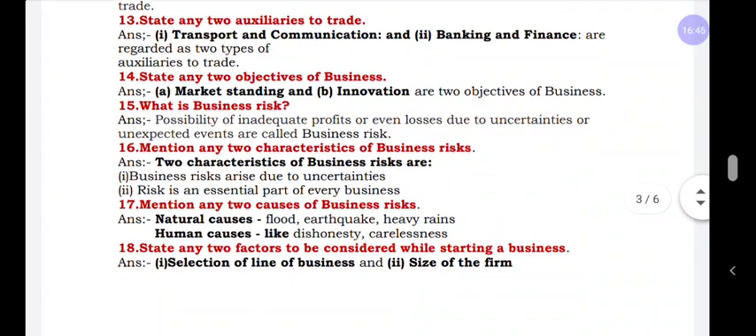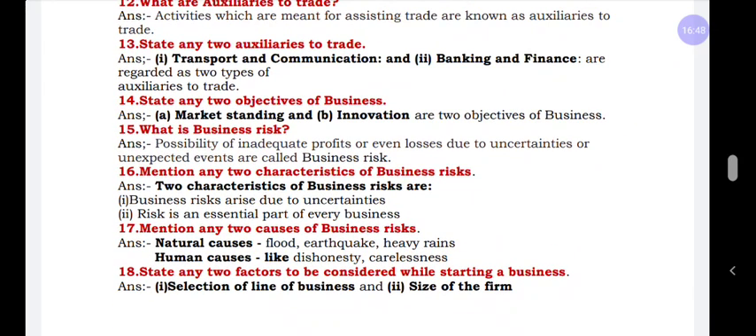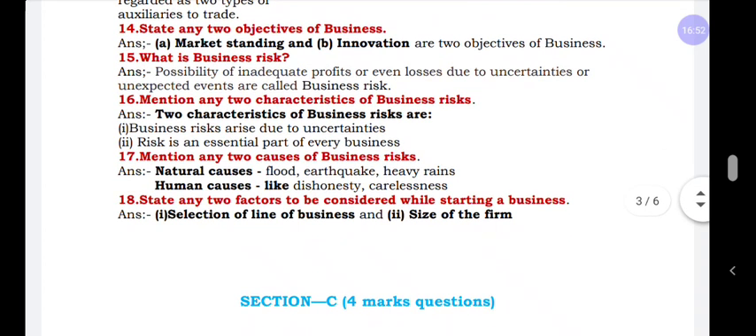And next question, state any 2 auxiliaries to trade. I already explained that. Next, state any 2 objectives of business. We'll learn in detail in the 4 marks.